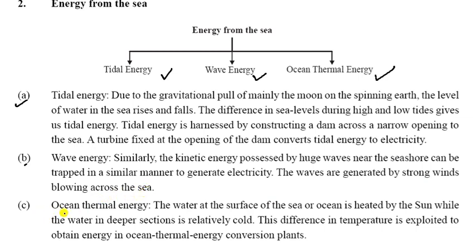Now the third one is ocean thermal energy. The water at the surface of the sea or ocean is heated by the sun, while the water in the deeper section is relatively cold. This difference in temperature is exploited to obtain energy in ocean thermal energy conversion plants. So that is the energy transformation.